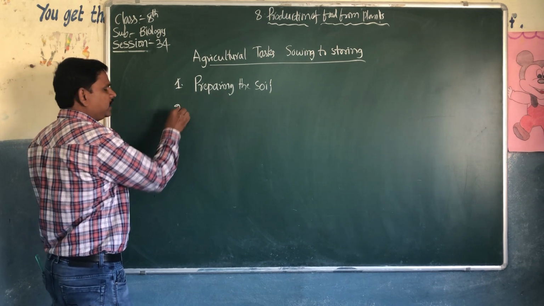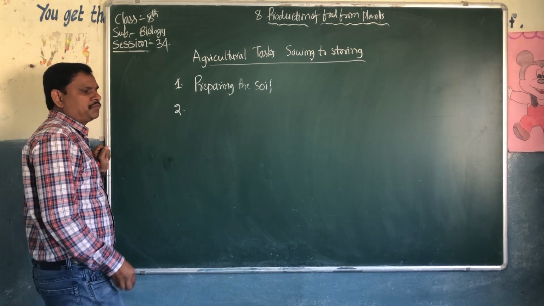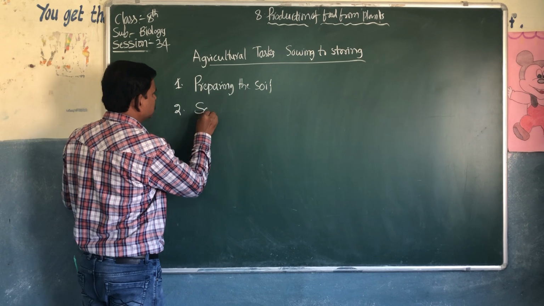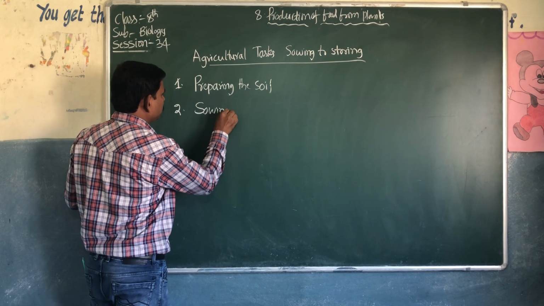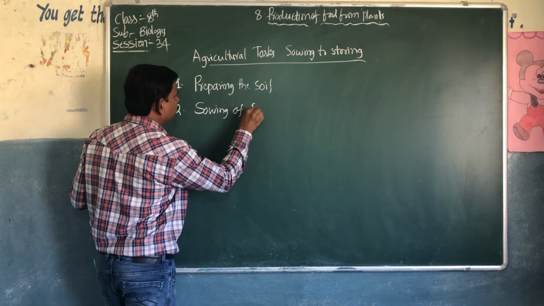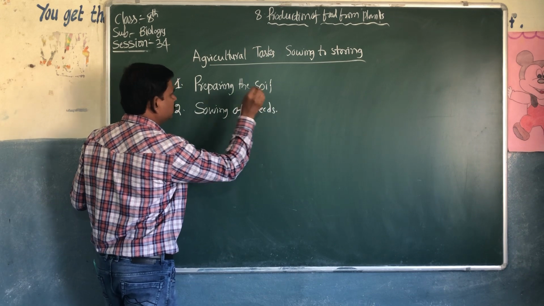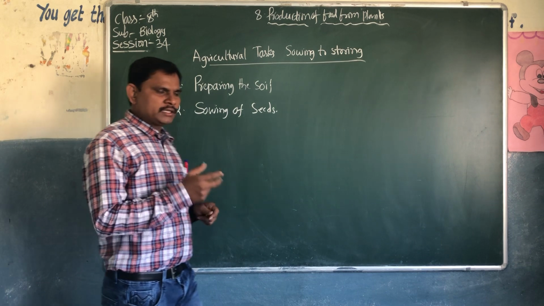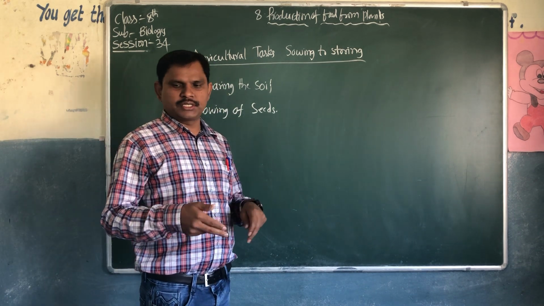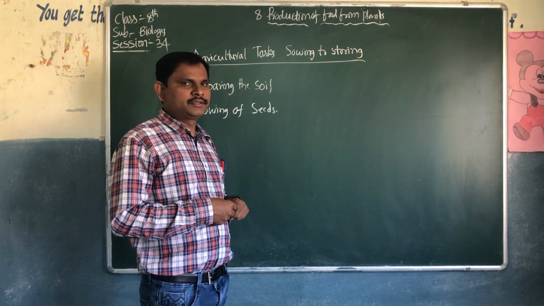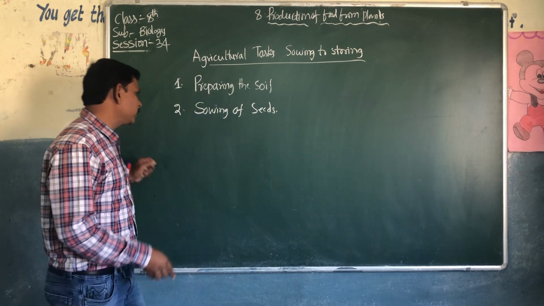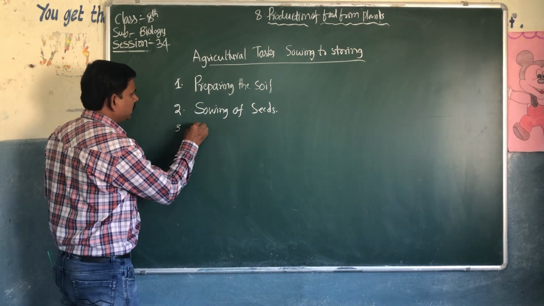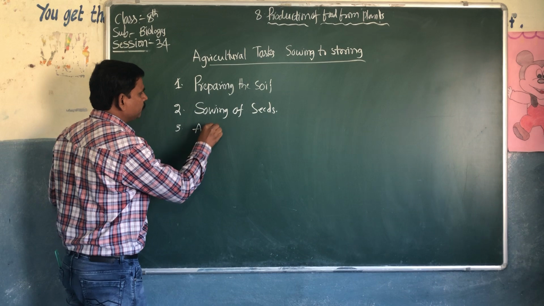Then the second one is sowing of seeds. After preparing the soil, we have to sow the seeds into the soil. Then we have to apply the manure.